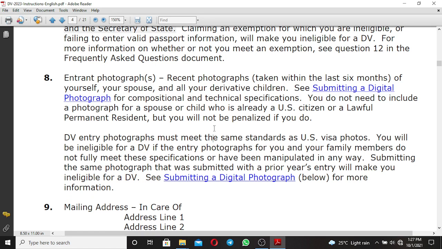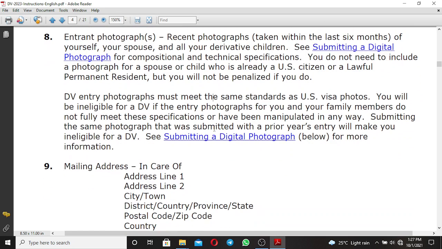Don't use the photograph which you've used for past DV applications, because if you do so, you might get disqualified, or you might use the photo and get selected, and later on you get disqualified because you have used a passport-size photo which was not taken within the last 6 months.